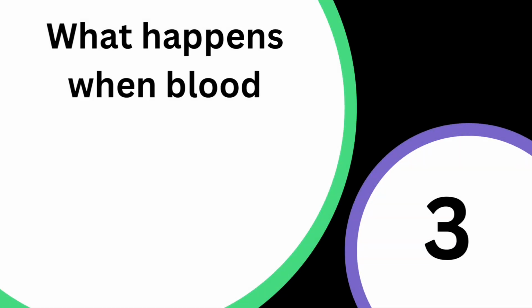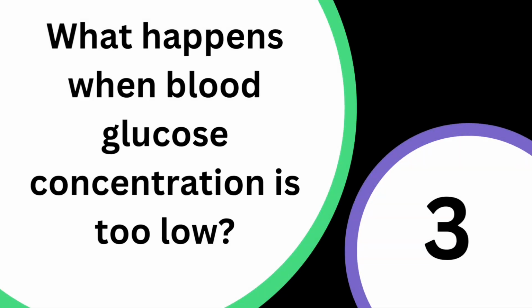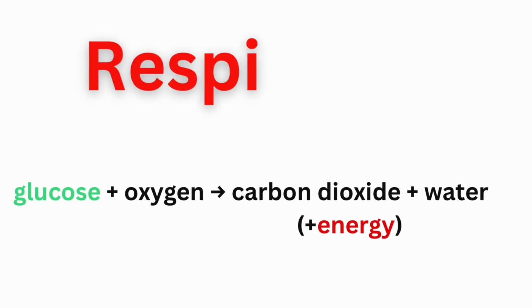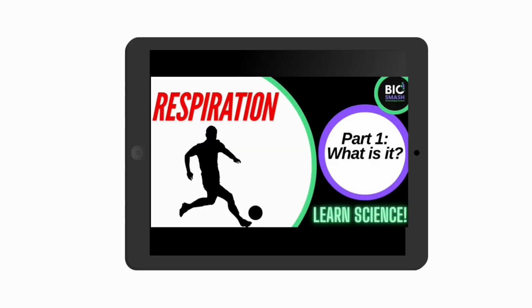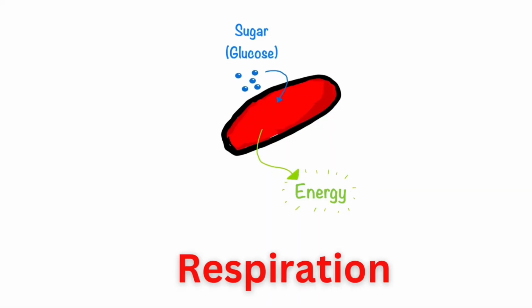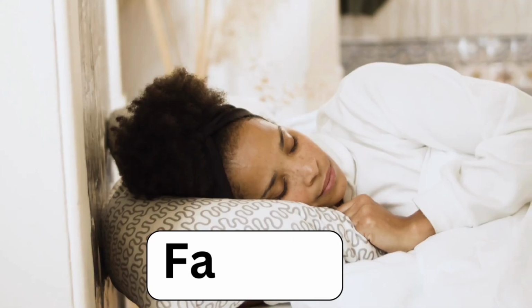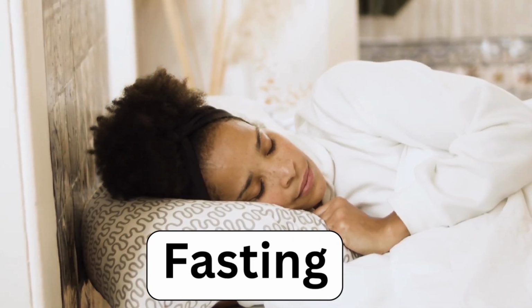Now let's look at what your body does if your blood glucose level drops too low. You may already know that your body uses glucose for a process called respiration. If you want to know more about respiration, you can check out this video linked below. But the key thing to know is that glucose is broken down by your body to release energy. Your body carries out respiration even when you're asleep.